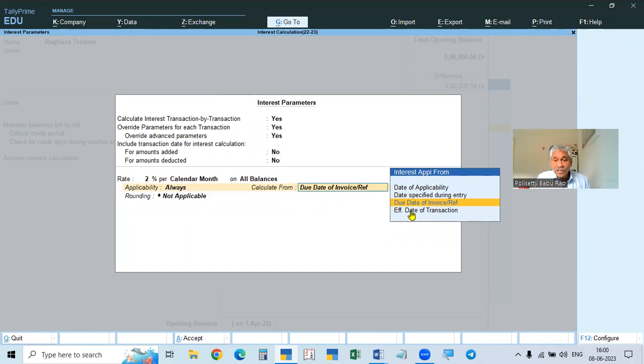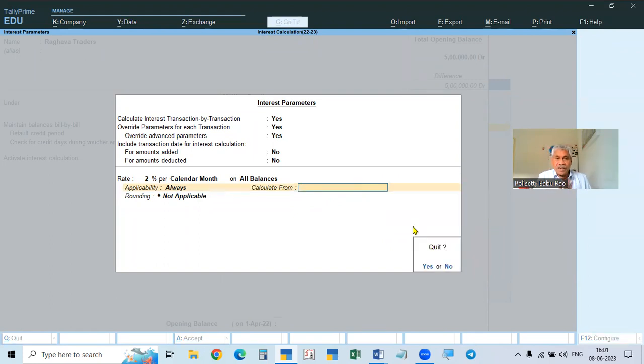Another one is the effective date of transaction and date specified during entry. If you make it yes, it means overriding, so this will come. If you are not overriding, this will not come. This one and these 2 you will see in the next video.